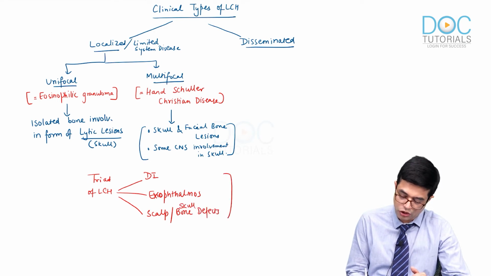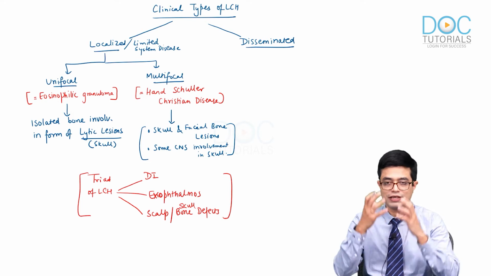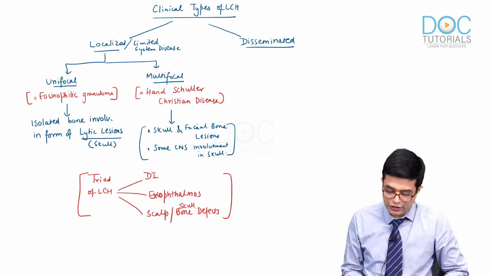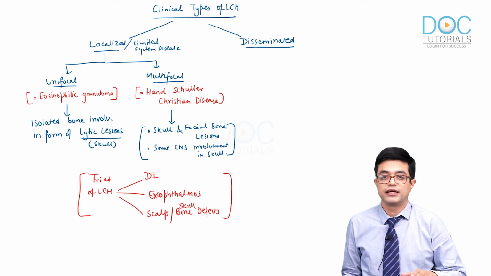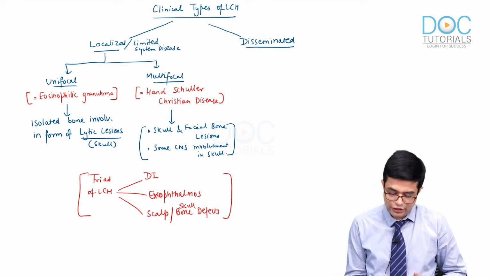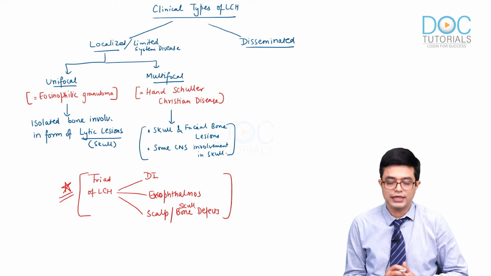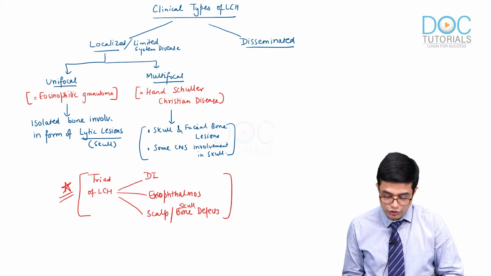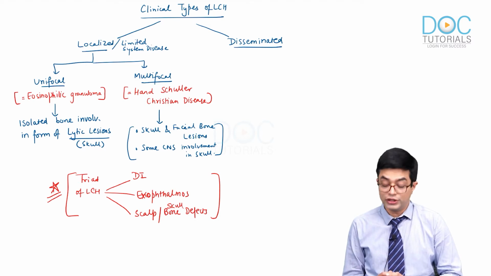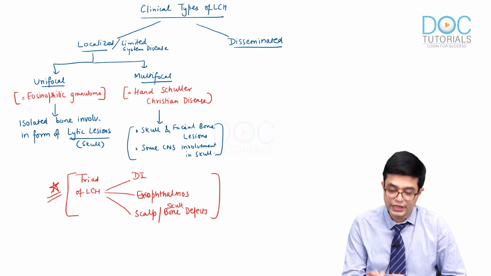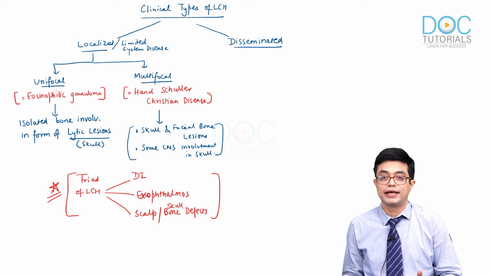So, if you see, all of them are due to CNS as well as head and neck involvement. This triad of LCH was originally described in Hand-Schüller-Christian disease, but now we know it can occur in other forms as well. So, this triad of LCH has previously been asked in MCQs. Both the unifocal and multifocal forms are amenable to therapy.